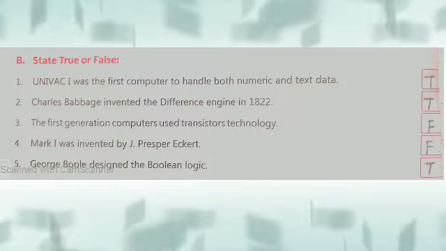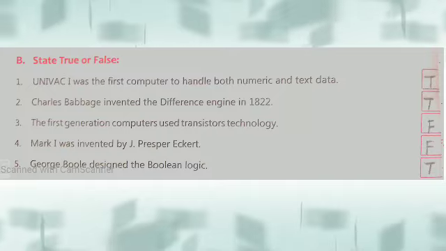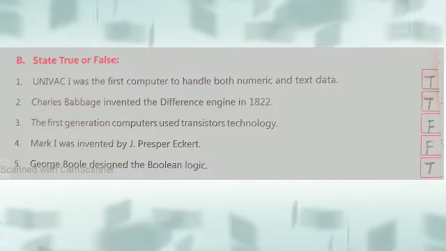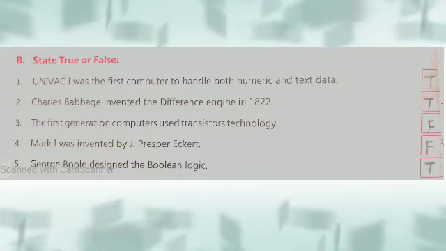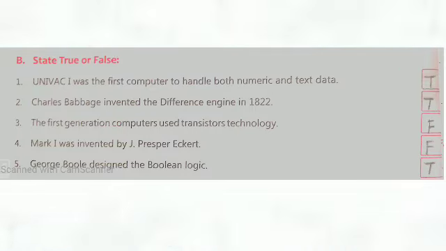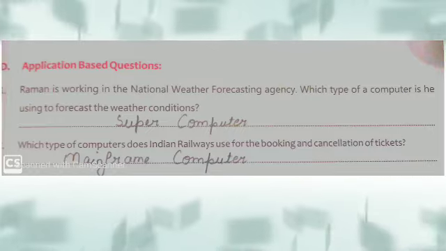Presper Eckert. As we know, Mark I was developed by Howard Aiken. So this is false. Fifth is, George Boole designed the Boolean logic. This is true. As you can see, Boolean name is given by Boole. Now let's see the application based questions.